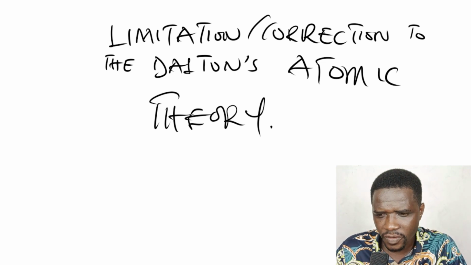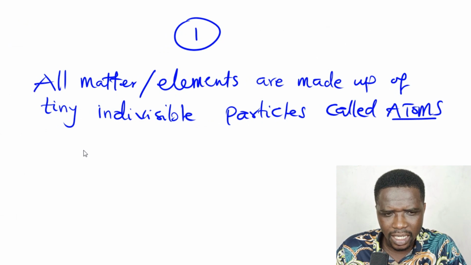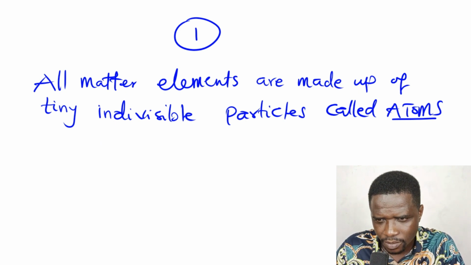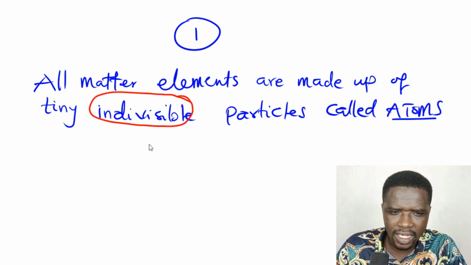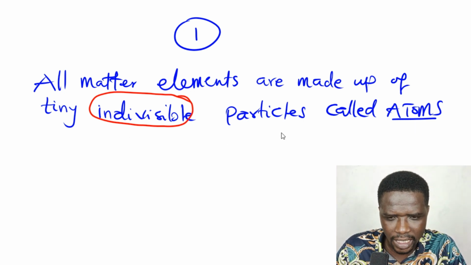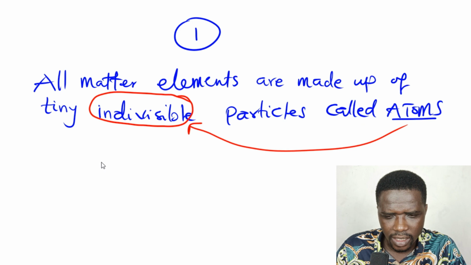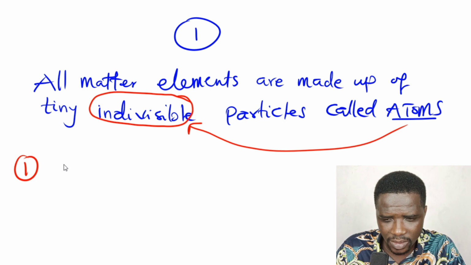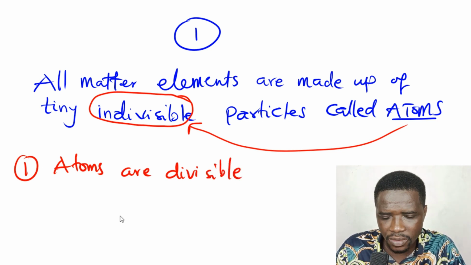Let's go. So first and foremost, he said that all elements are made up of tiny indivisible particles. Here he was saying that they are made up of atoms, tiny indivisible particles. That means that he was saying that atoms are indivisible. But now we know that that is not true. So that's our first correction. Atoms are actually divisible, unlike what was proposed by Dalton.